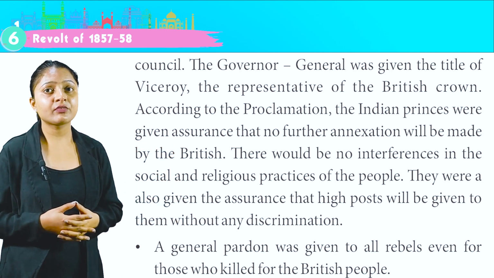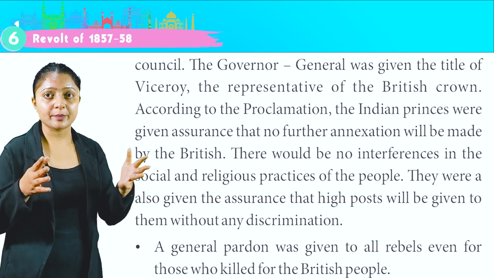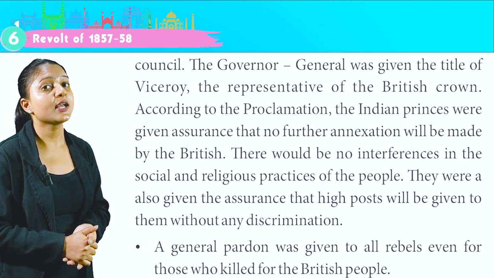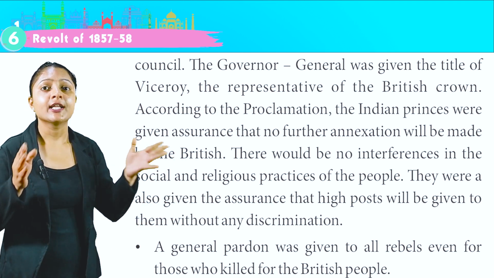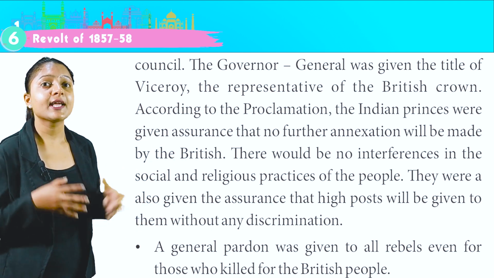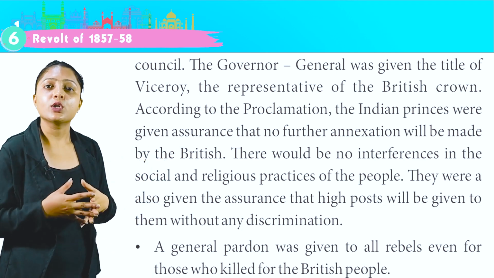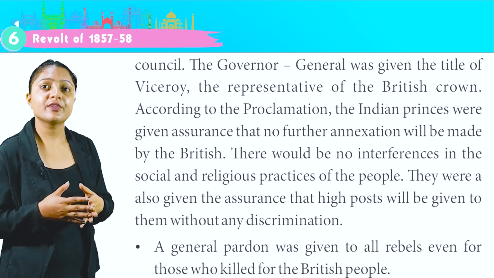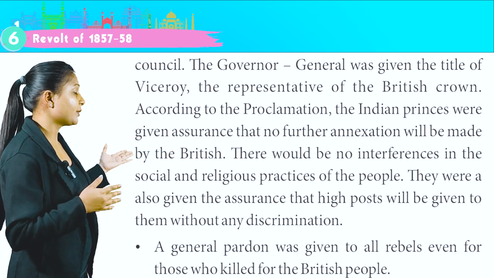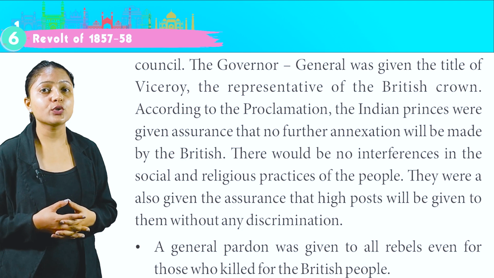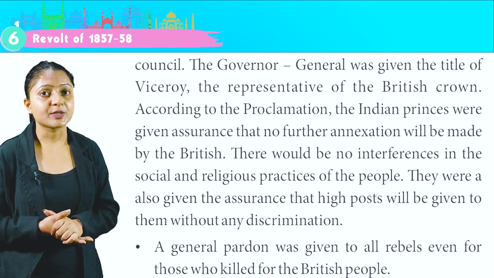The Viceroy was the representative of the British Crown. According to the proclamation, the Indian princes were given assurance that no further annexations would be made by the British. There would be no interference in the social and religious practices of the people. They were also given the assurance that high posts would be given to them without any discrimination. A general pardon was given to all rebels, except for those who had killed British people.